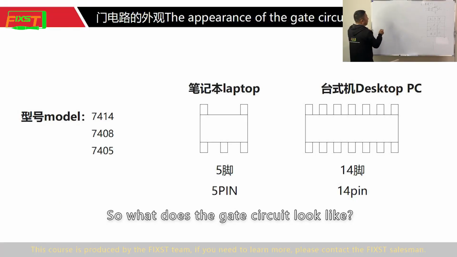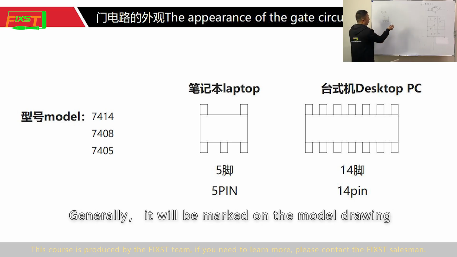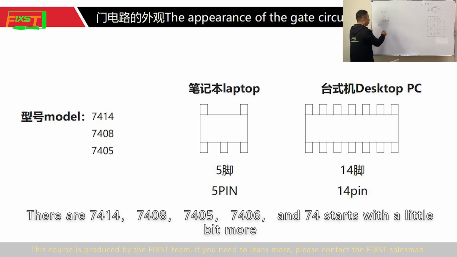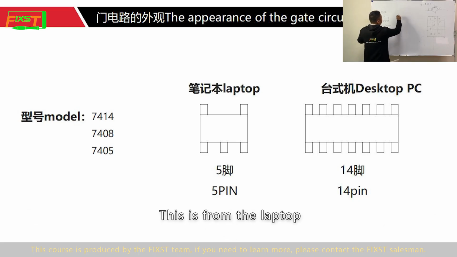So what does the gate circuit look like? It is in this shape, usually with 5 pins on the notebook. Generally, it will be marked on the model drawing. There are 7414, 7408, 7405, 7406, and more that start with 74. There will be specific marks on the drawing. In fact, they are all 5 pin. This is from the laptop.